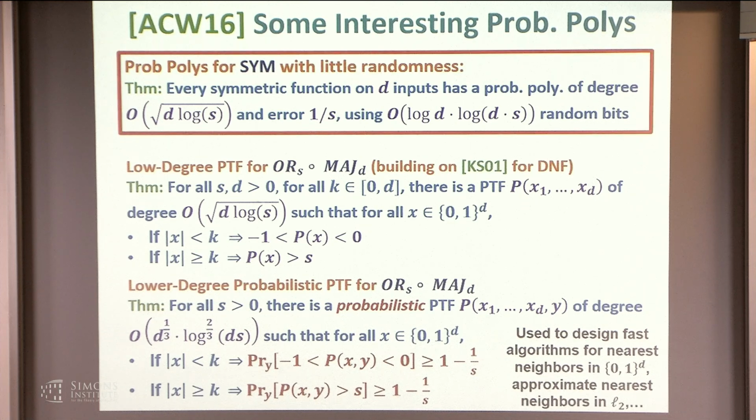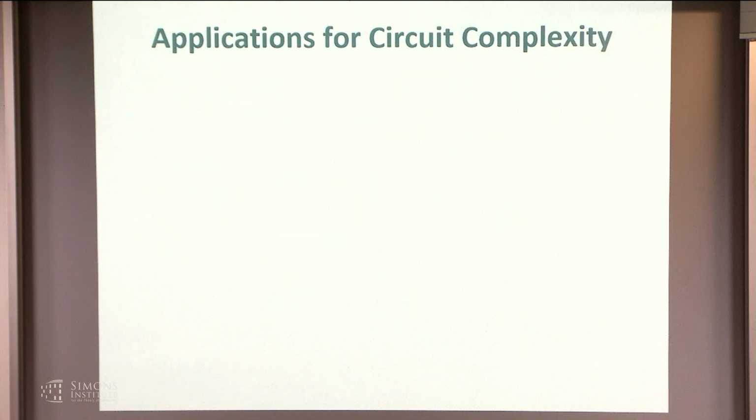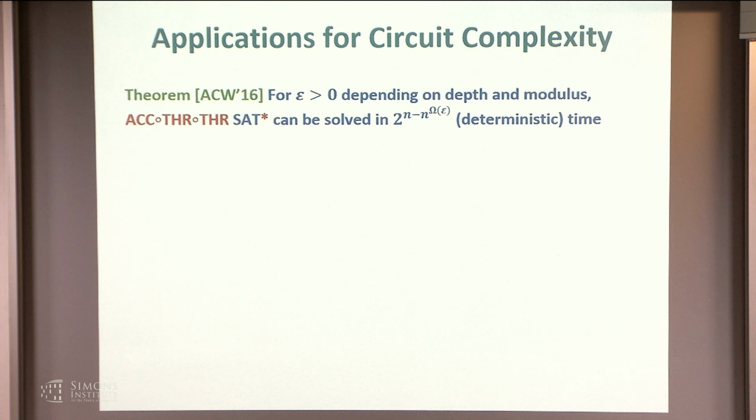So I'm going to say, this thing in the red box, this probabilistic polynomial for symmetric functions, is what we used to get stronger circuit complexity lower bounds, but for a not so explicit function. We applied that particular probabilistic polynomial to get the following applications. First, for some epsilon greater than 0, for all of them that depend on the depth and modulus and are sufficiently small, we can solve the SAT problem for ACC of thresholds faster than exhaustive search.